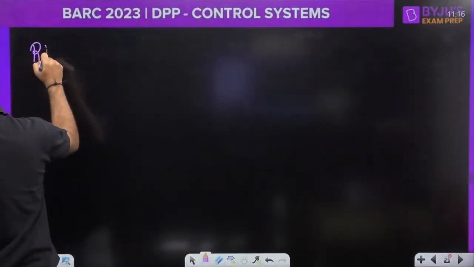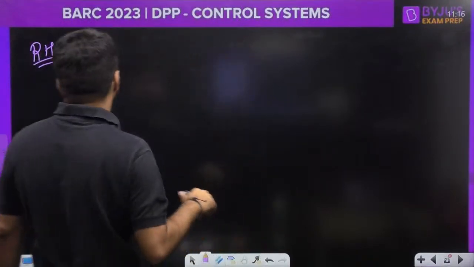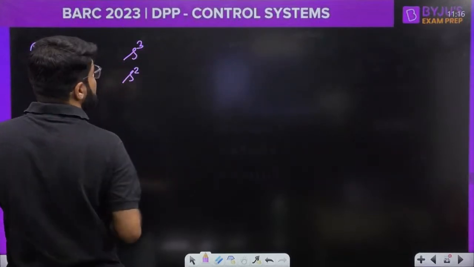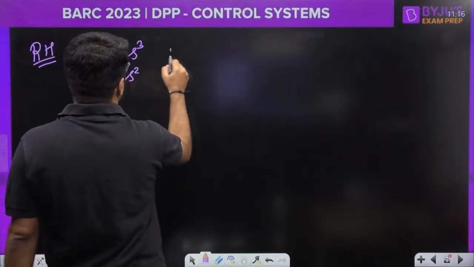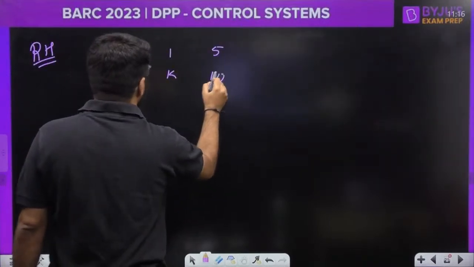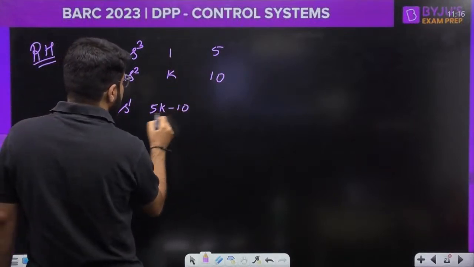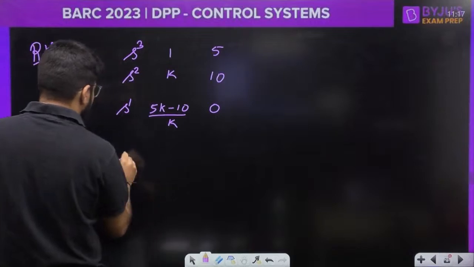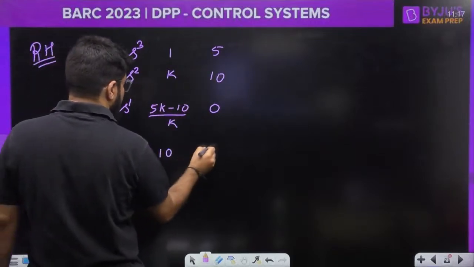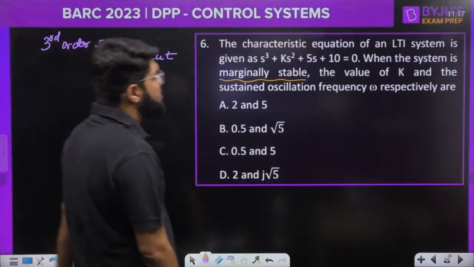ठीक है. अगर complete array से, the shortcut is coming by Routh array only. But if I make the Routh array, if you have to solve from the scratch, so s cube alternate coefficients will be 1 and 5, and s square mein aa raha hai k, and then equal to the 10. S raised to the power 1 will become 5k minus 10 divided by k, last element 0. S ki power 0 will be k into 10 divided by k, so this is equal to 10 and 0. Okay, right, 10 and 0.